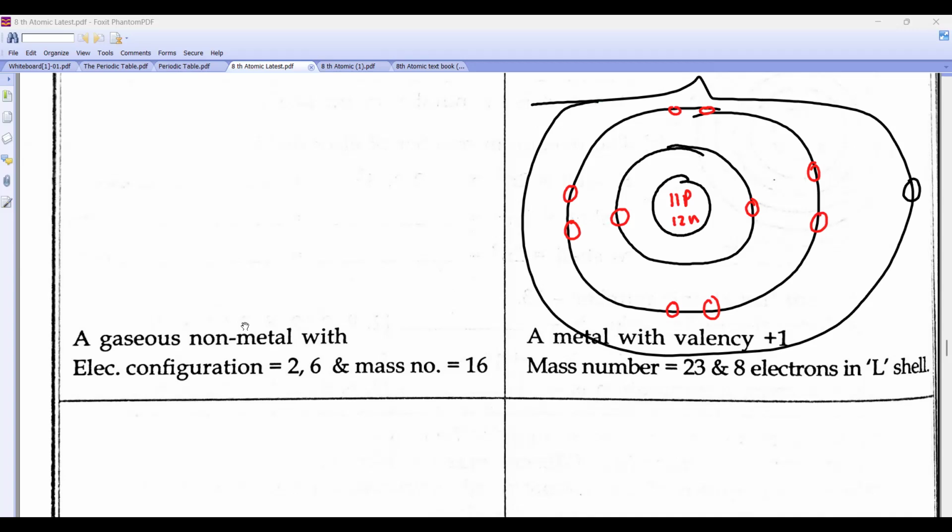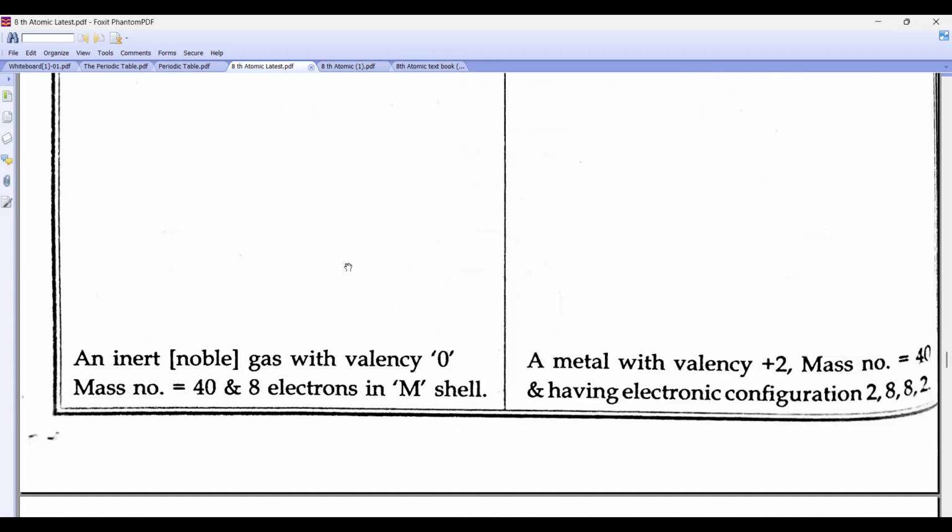So now, beta, a noble gas. Can you see here? Mass number is 40. In the M shell 8 electrons, so it is Argon. Remember, beta, mass number. First, what I'll draw here: how many protons? 18 protons. How many neutrons? 40 minus 18, 22 neutrons.